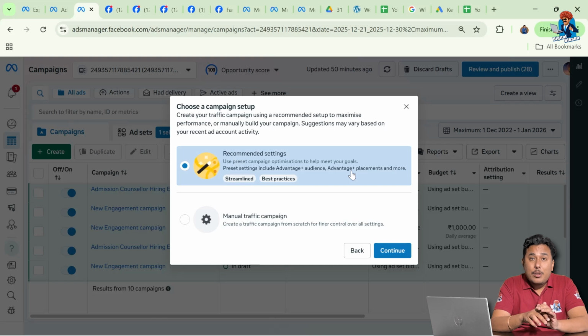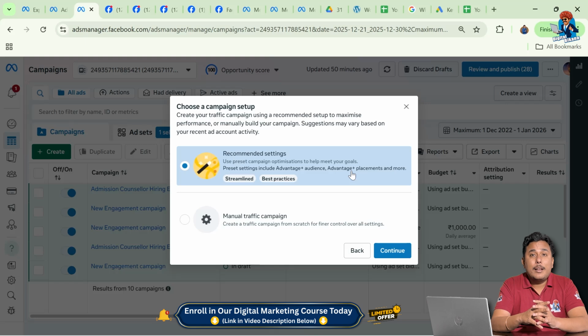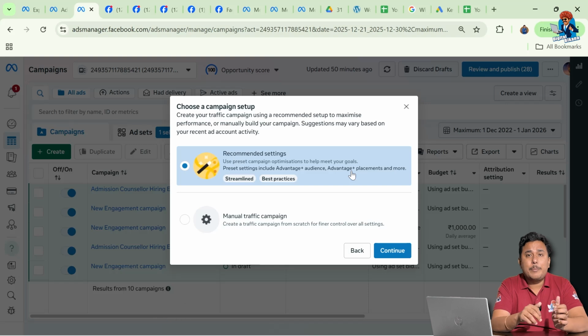So Meta will show our ad on any of those placements, and what happens next is that all placements support different sizes of ad creatives. Some placements support 1:1 or 4:5 or 1.91:1, and a few placements support the 9:16 ad creative size.